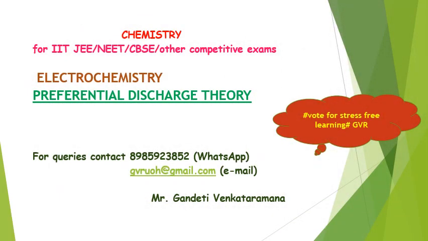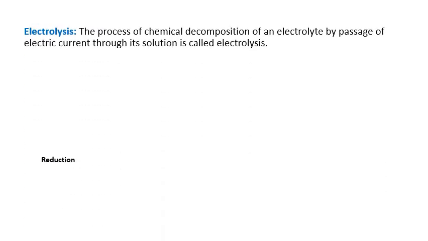Hello everyone, in this lecture I will be discussing what is electrolysis and preferential discharge theory. Electrolysis: the process of chemical decomposition of an electrolyte by passage of electric current through its solution is called electrolysis. One more definition we will see here.